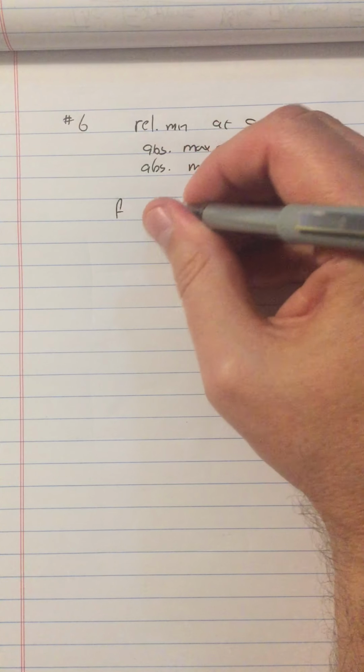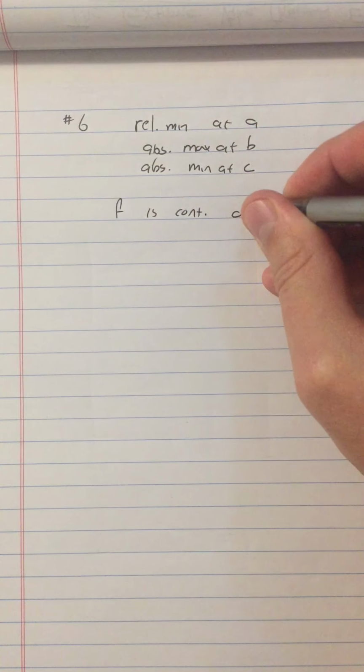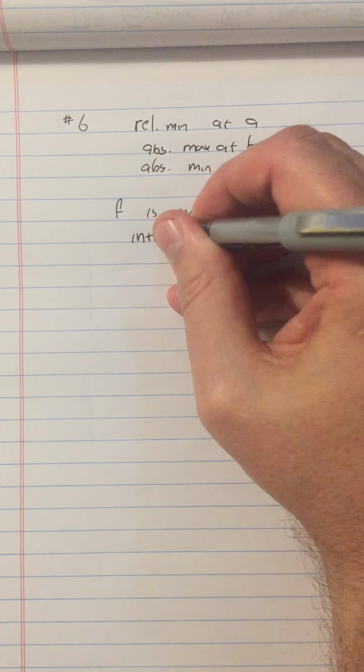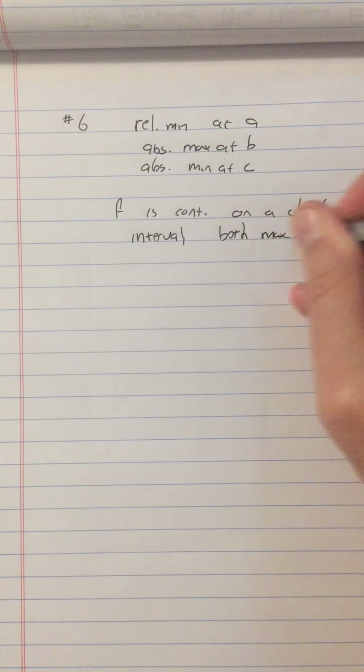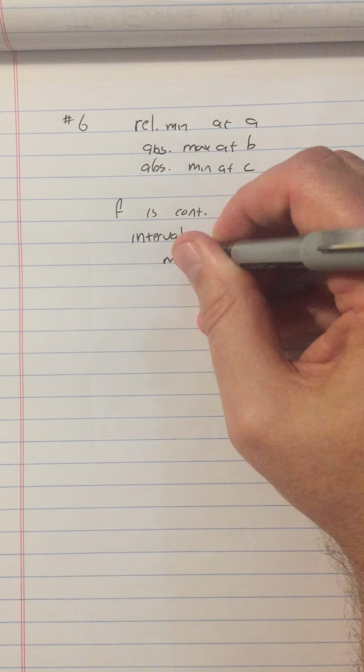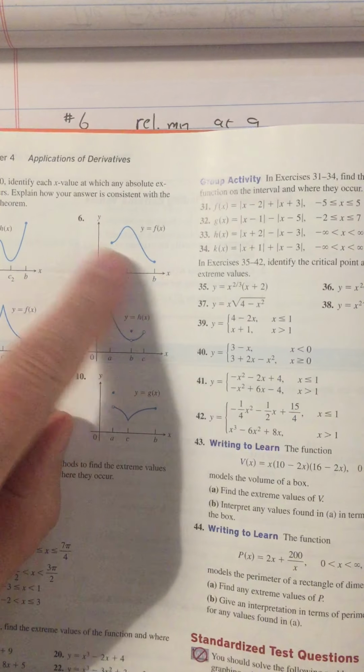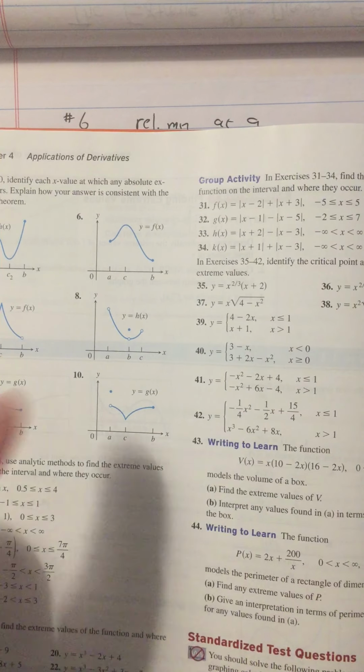Well, f is continuous on a closed interval, and both max and min occur, right? Here's a max, here's a min, and we can see that the function is continuous on a closed interval because both endpoints are closed. All right, how about number 8 though?